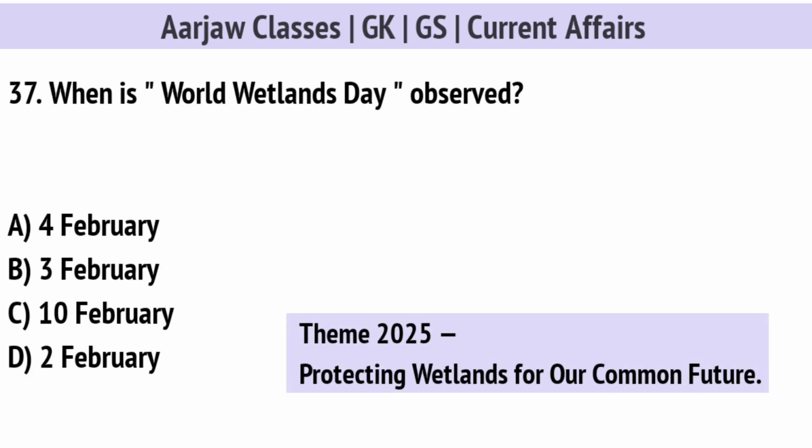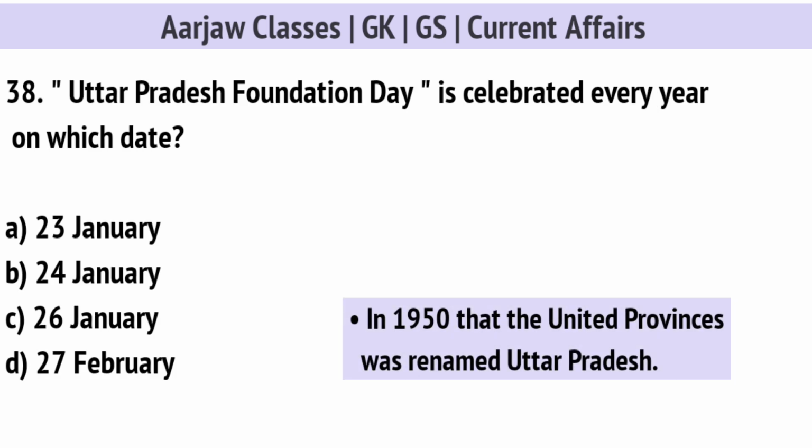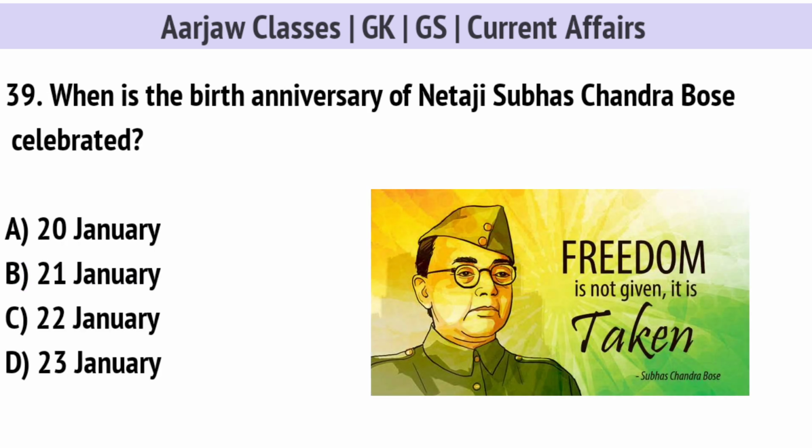When is World Wetlands Day observed? Correct option is D. 2nd February. Uttar Pradesh Foundation Day is celebrated every year on which date? Correct option is B. On 24th January. When is the birth anniversary of Netaji Subhash Chandra Bose celebrated? Correct option is D. On 23rd January.